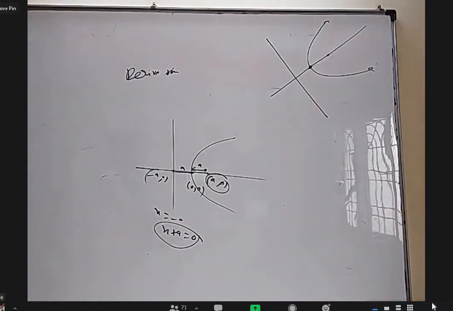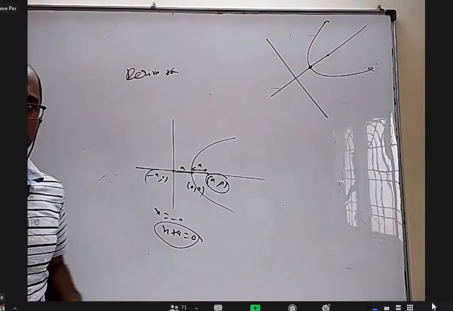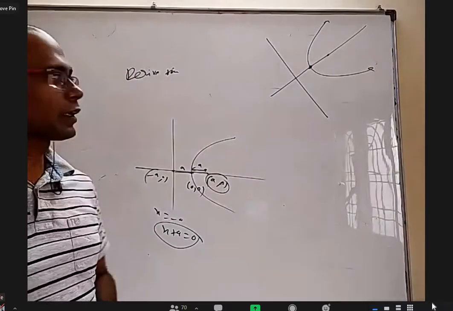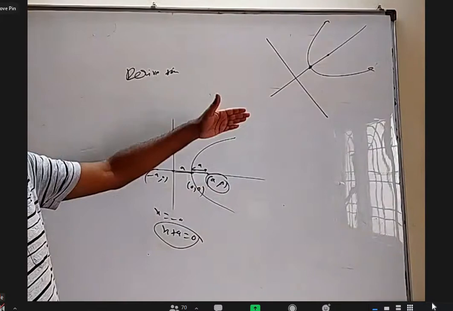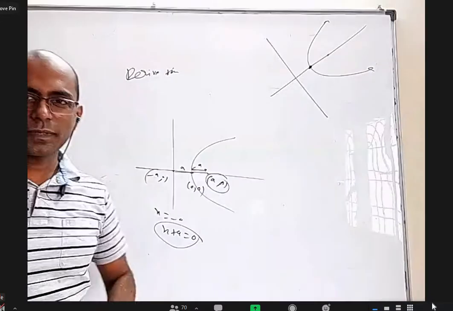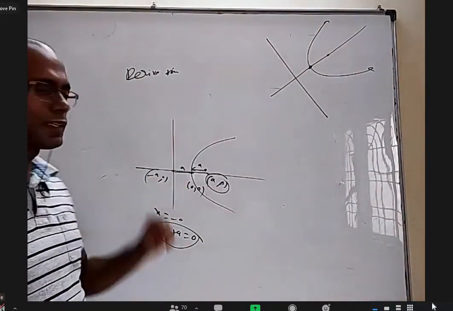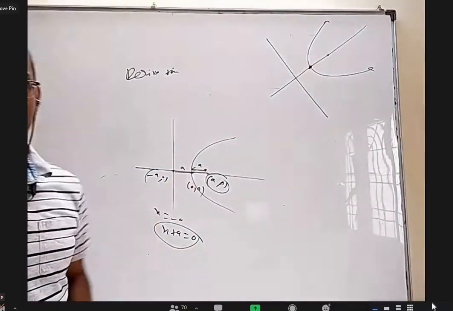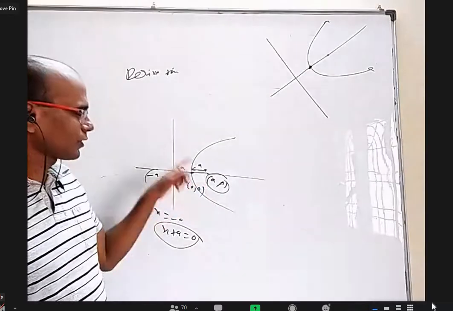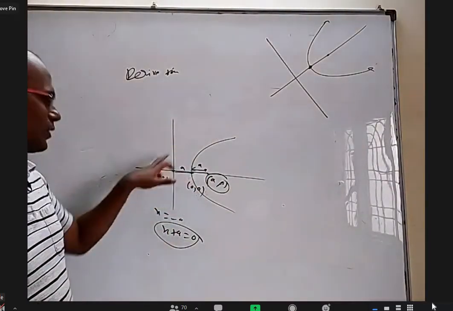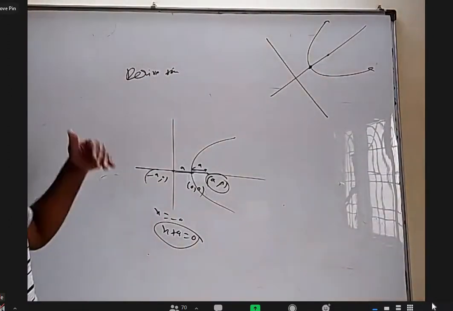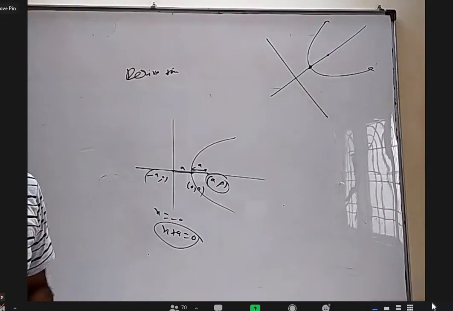But we discussed ellipse extensively for many days for mains and advanced. Anyway, coming to this, you have to explain all this in your IP solution. Let us assume that the axis of the parabola is the x-axis. Let us assume the vertex of the parabola is the origin, and let us assume the distance between vertex and focus is a. Because of that, the focus is a comma 0 and this point is minus a comma 0. This is the directrix, whose equation is x plus a equal to 0, because it is perpendicular to the x-axis and passing through minus a comma 0.